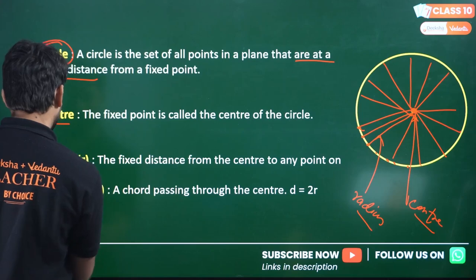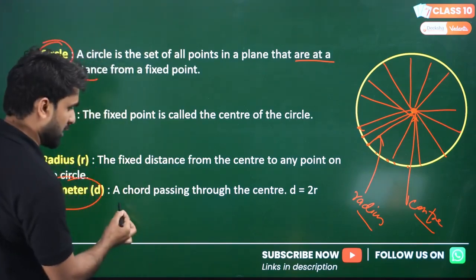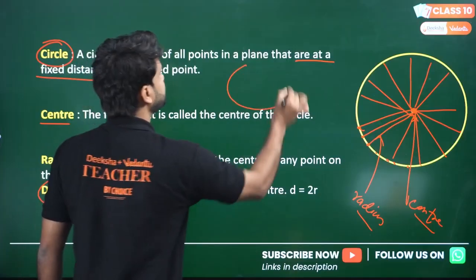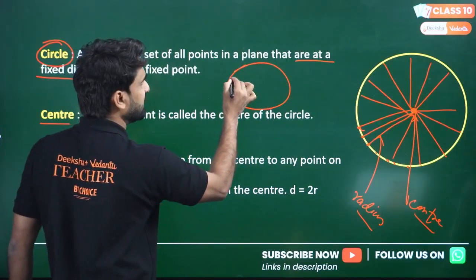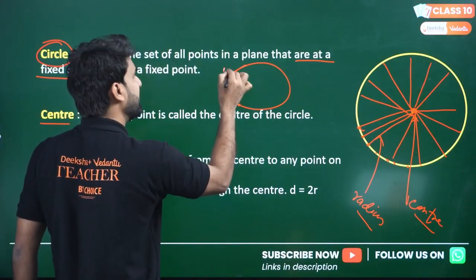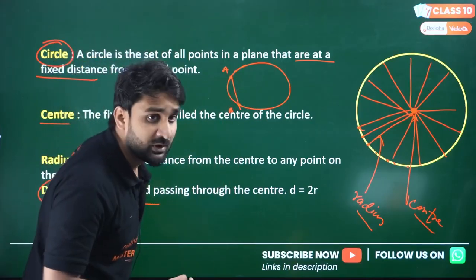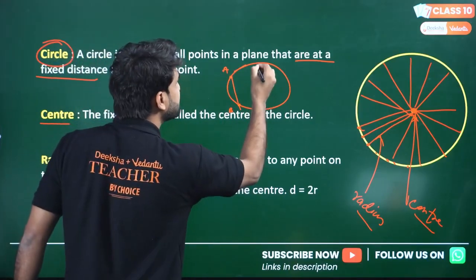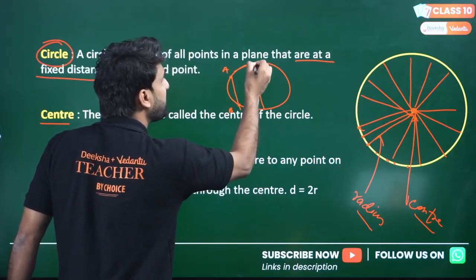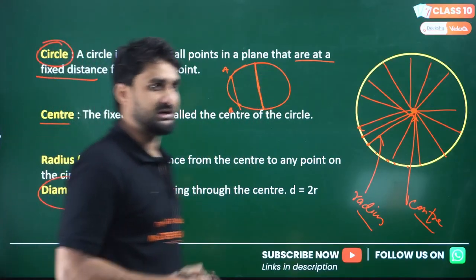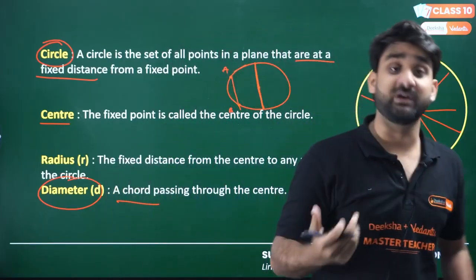And now the diameter. Diameter is a chord passing through the center. Like if this is a circle here, and if I take 2 points on the circle, A and B here, the line joining AB is called a chord, right? And if this chord passes through the center, this chord is basically called the diameter. And generally diameter is the twice of radius.